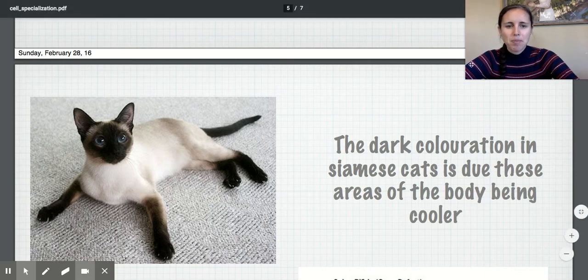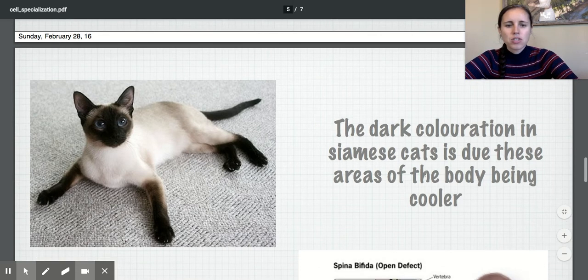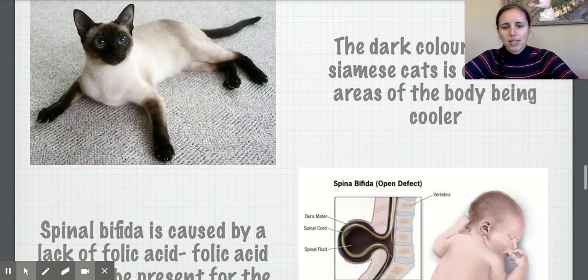Let's look at a really cool example for temperature. So here we have a cat. You can see that it's got darker coloration around its paws, its tail, and around its ears as well. This is due to those areas of the body actually being cooler. So when this cat is developing, the cells that are in the feet, the tail, and the ears are actually cooler. Those cells are influenced to have a black pigment and appear black in color, whereas the actual body of the cat is kept much warmer. Since it's kept warmer, those cells are influenced to have a white pigment and they appear to be white. So that's just one physical way that you can actually see cell specialization and temperature working together.